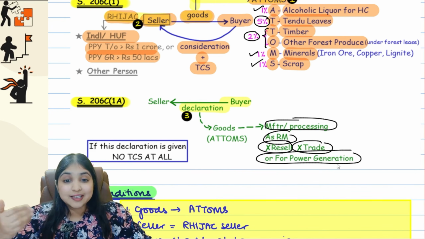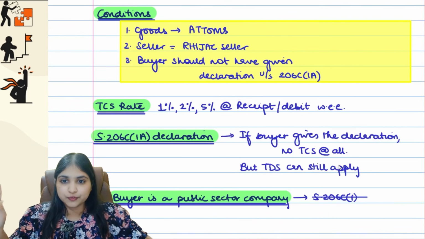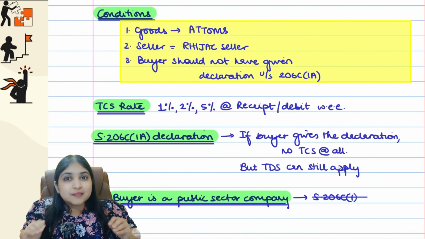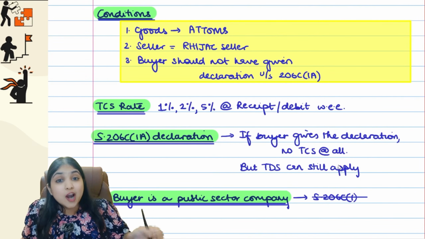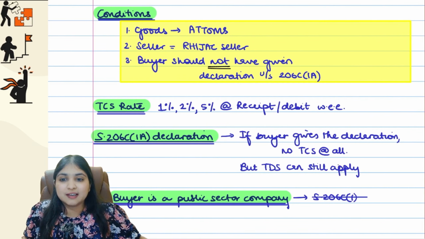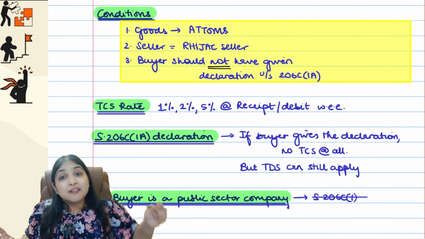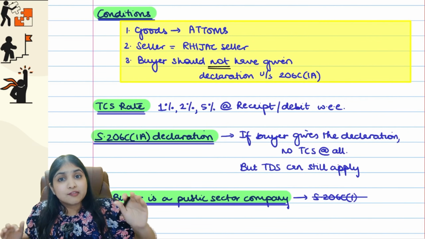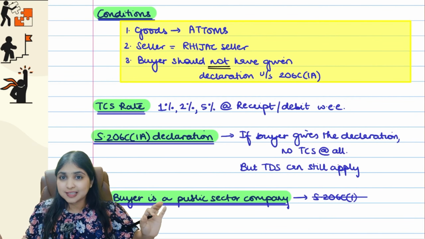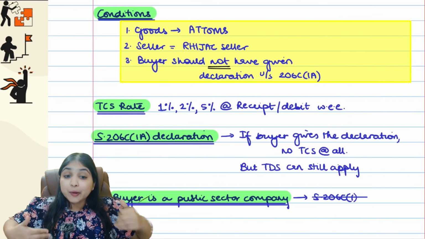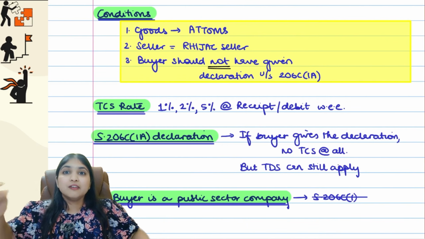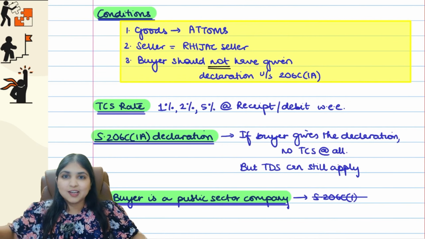Okay, so come on, let's summarize now. Condition number 1, what are the goods over here? Atoms. Seller, R hijack seller. Condition 3, buyer should be a person who has not given 206C1A declaration, because if he gives 206C1A declaration, then no TCS at all. And when can he give this declaration? If the buyer is saying that yes, I've purchased atoms, but I'm not going to resell the goods. I'm not going to trade in the goods. I'm going to use them for further processing. I'm going to use them to generate power. If he gives a declaration like that, then no TCS at all.